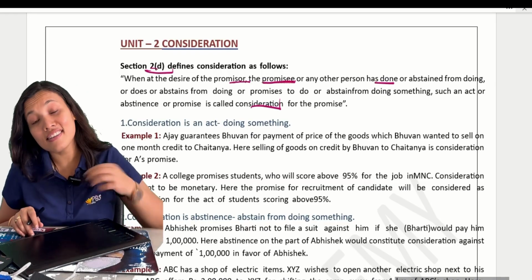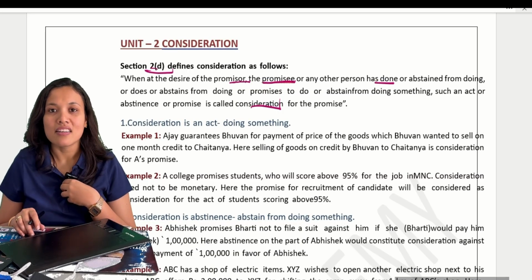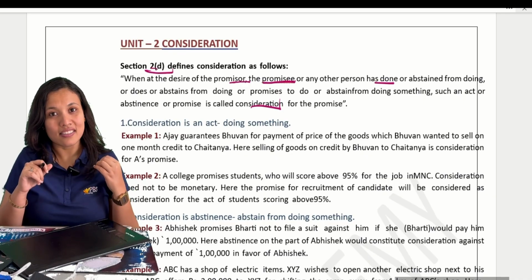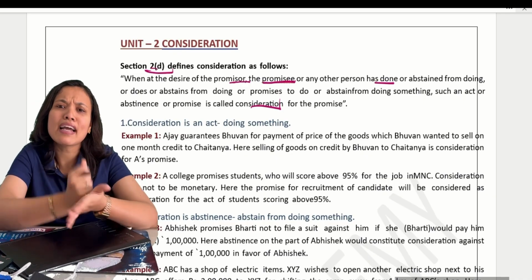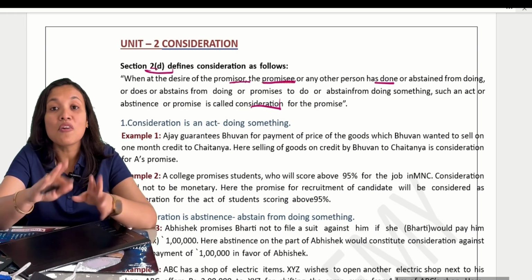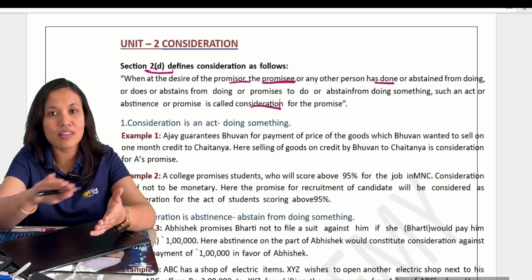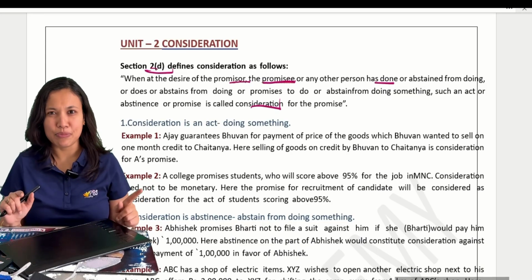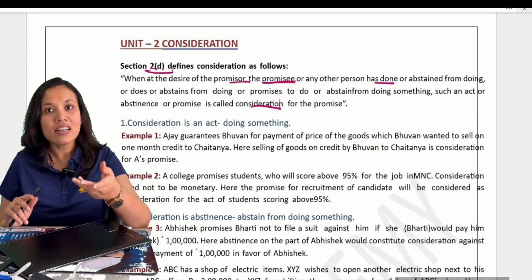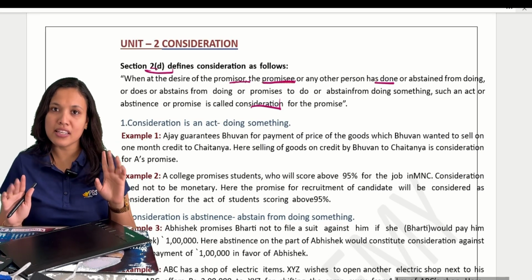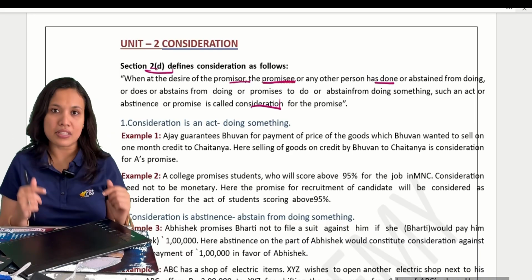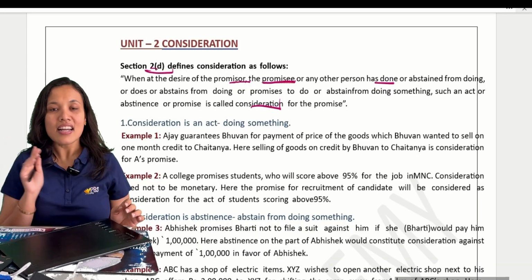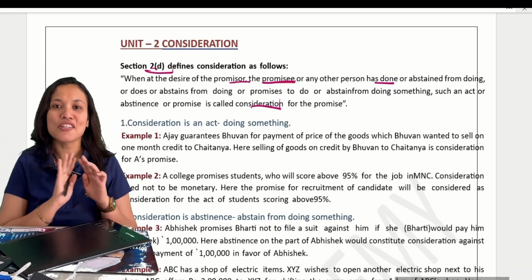Next, at the desire of the promisor, when the promisee has abstained, will abstain or is abstaining, then also it is consideration. Now what is meant by abstaining? Abstaining means negative, not doing. Doing and not doing both are included. Abstaining means not to do something and to do something, both are included. But it should be at the desire of the promisor. Clear? Consideration should be at the desire of the promisor only.